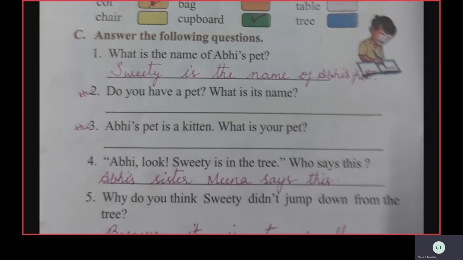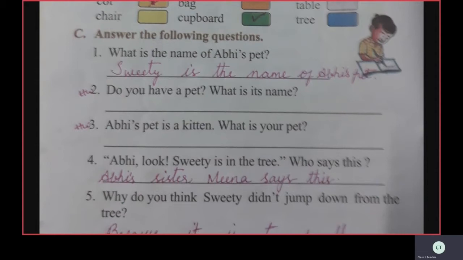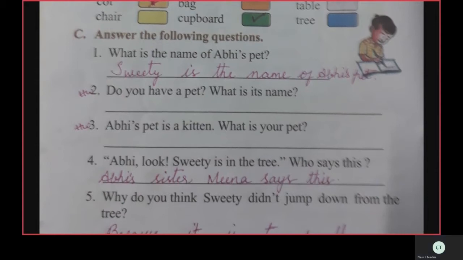Now see the third question. Abhi's pet is a kitten. What is your pet? If you have a dog, write dog. If you have a parrot, write parrot. Okay. If you don't have any pet, leave that answer.